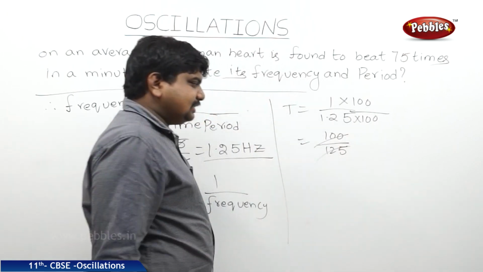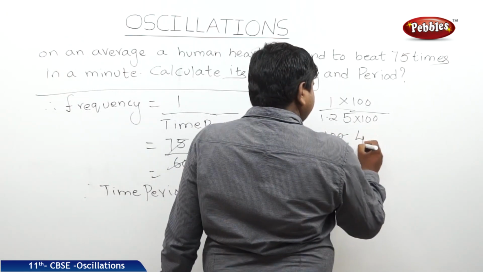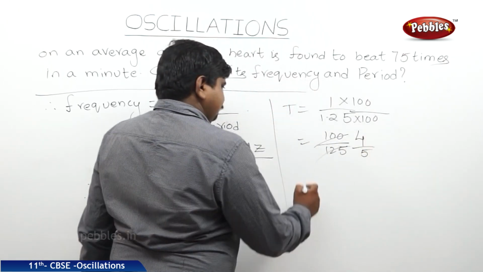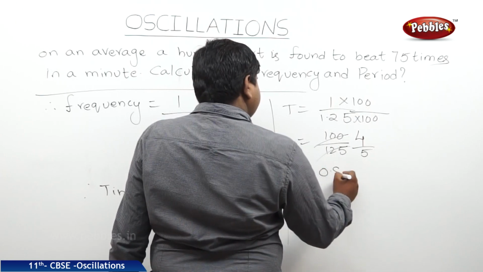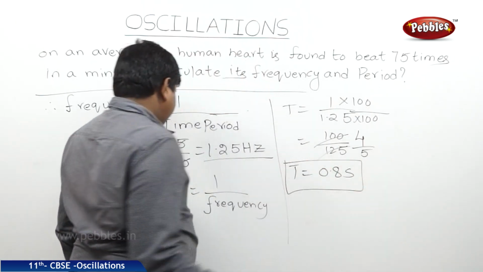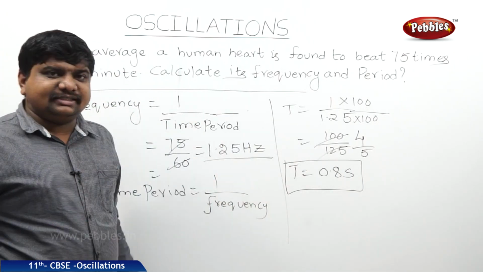So, here 25 is 4 times and 5 times cancelled in 125. Therefore, 4 by 5 is 0.8 seconds. So, frequency is 1.25 Hz, time period is 0.8 seconds.